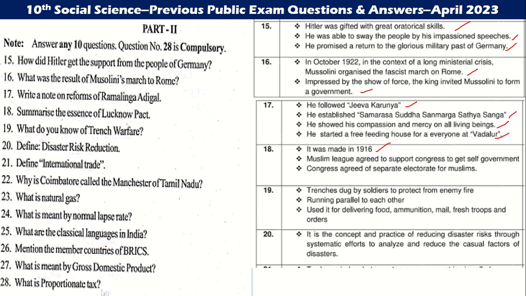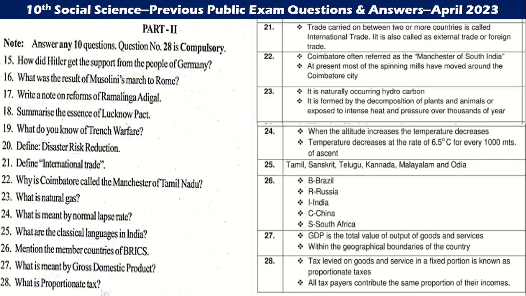19th. What do you know of trench warfare? Trenches were dug by soldiers to protect from enemy fire, running parallel to each other, and used for delivering food, ammunition, mail, fresh troops and orders. Define disaster risk reduction. It is the concept and practice of reducing disaster risks through systematic efforts to analyze and reduce the causal factors of disasters. 20th. Trade carried on between two or more countries is called international trade. It is also called external trade or foreign trade.